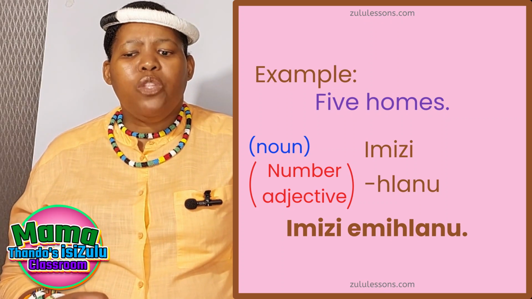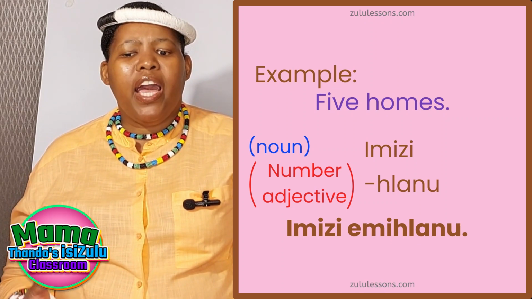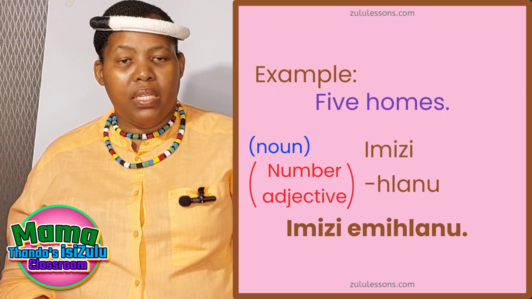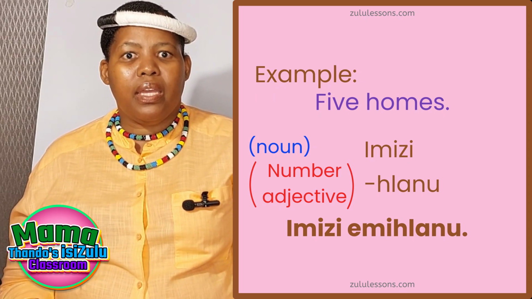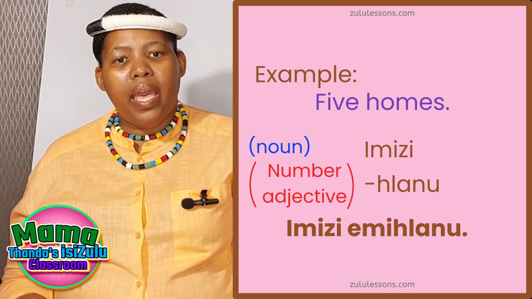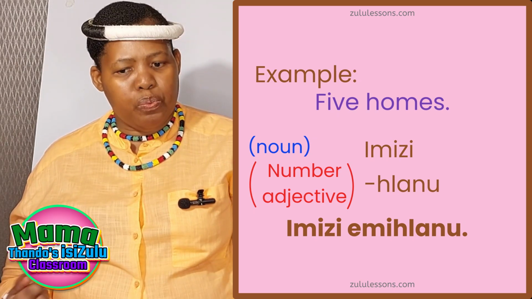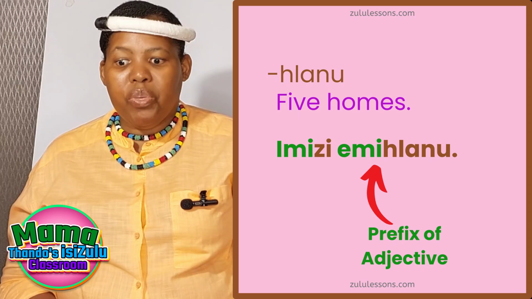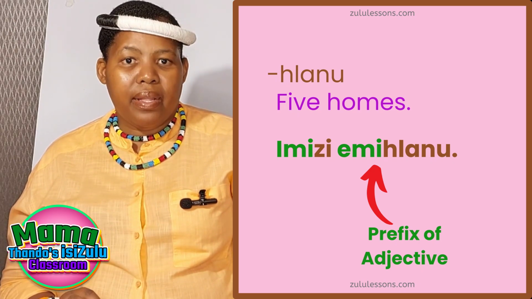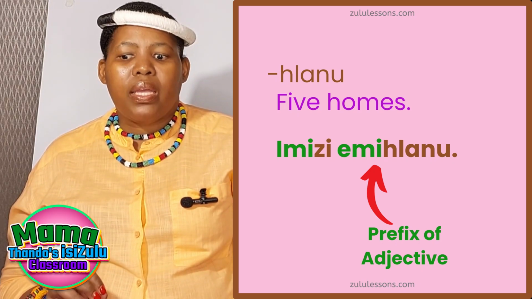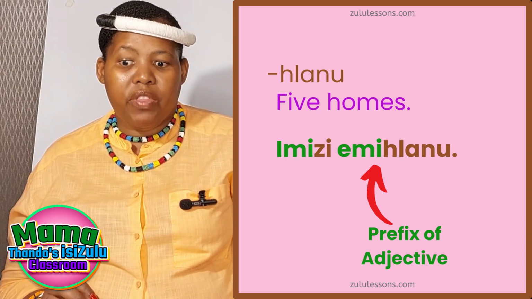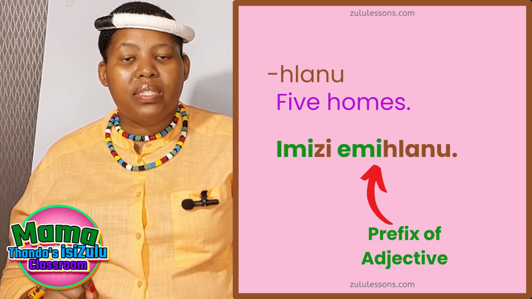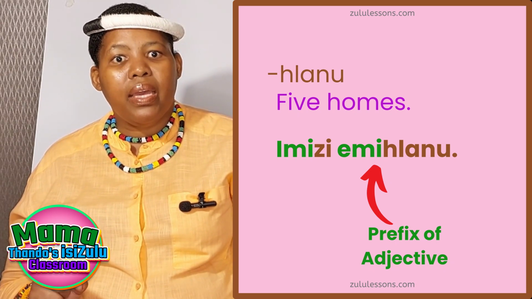And so when we want to say 5 homes in isiZulu, we will then say imizi emihlanu. The letters emi before the number hlanu is the prefix of the adjective for words that start with imi.